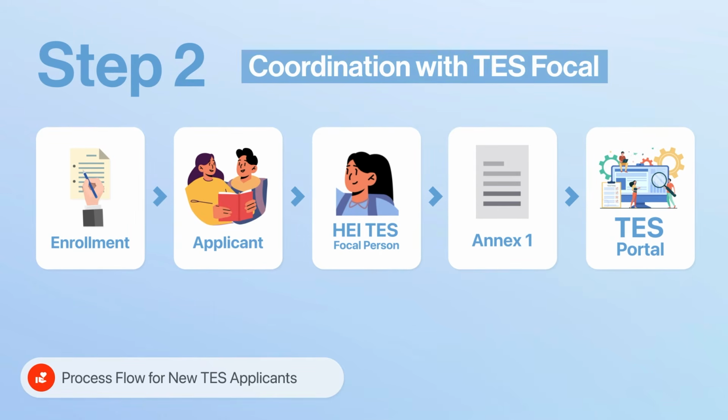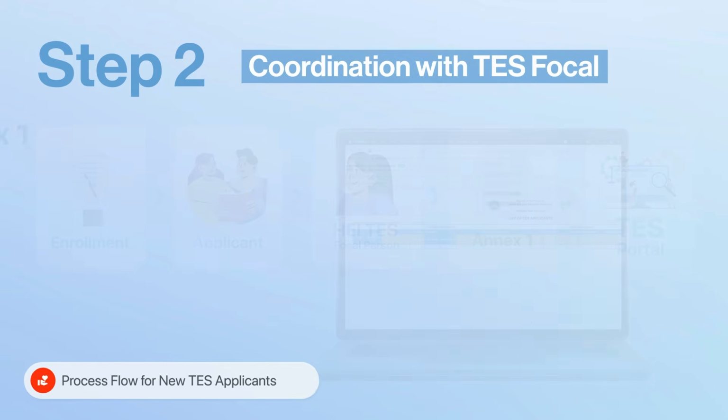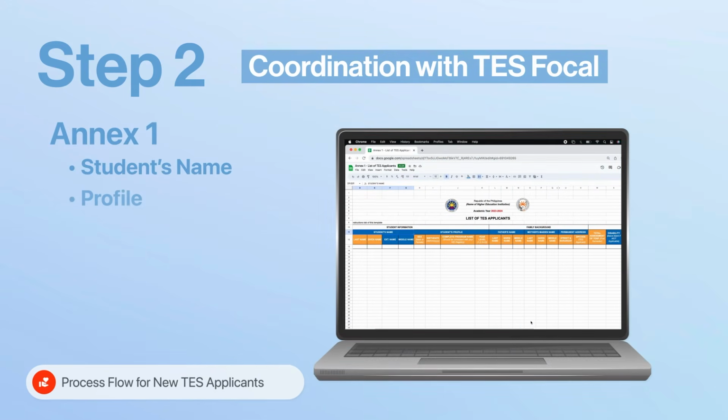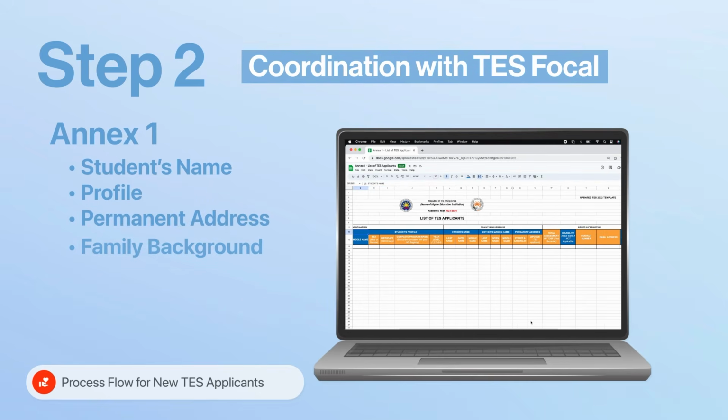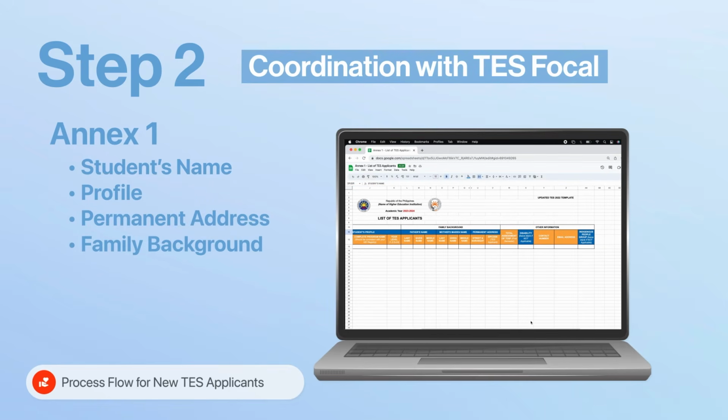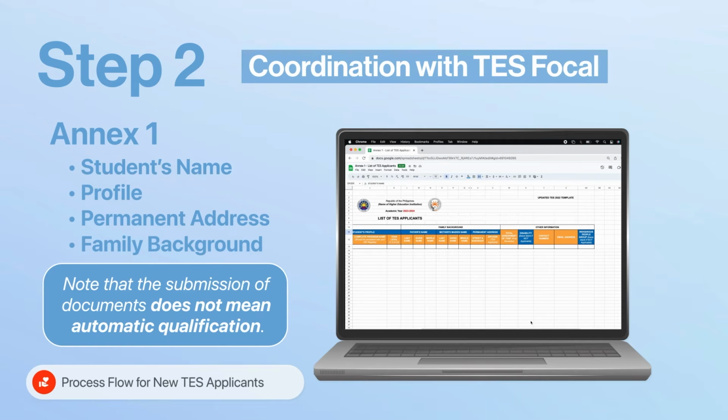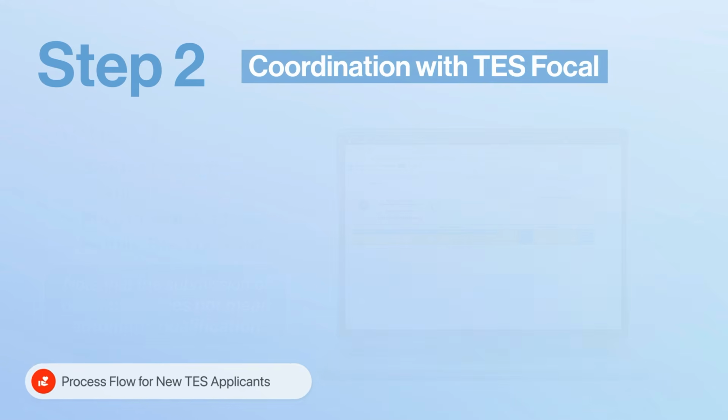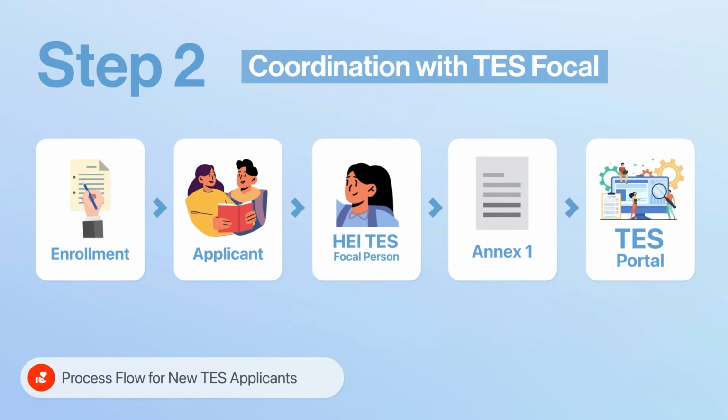Once enrolled, the applicant must coordinate with the TES focal person of the HEI and provide information for the Form Annex 1, such as the student's name, profile, permanent address, and family background. Note that the submission of documents does not mean automatic qualification. Afterwards, Annex 1 is uploaded to the online portal.